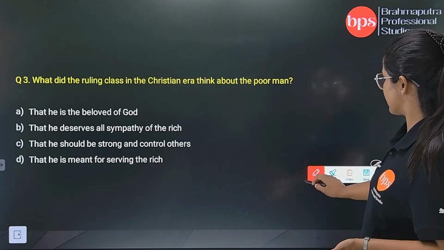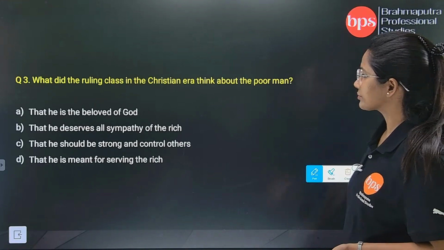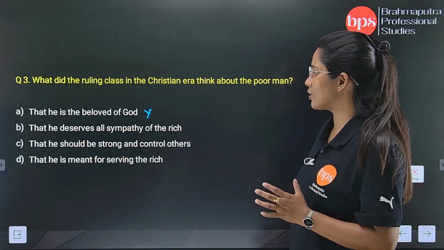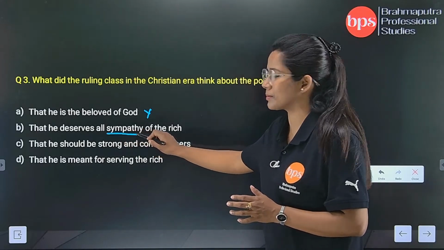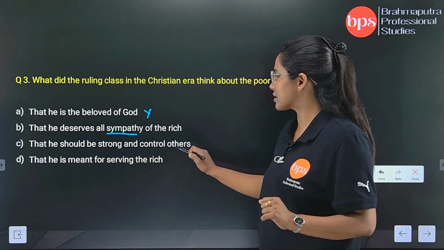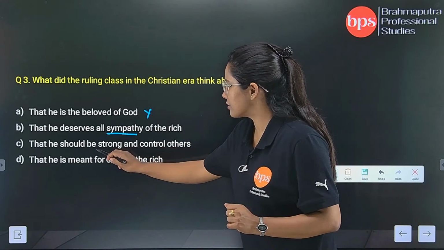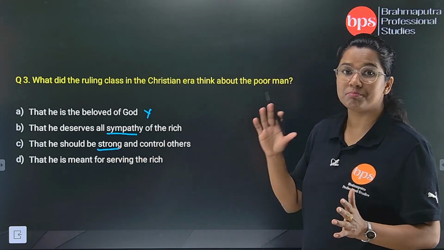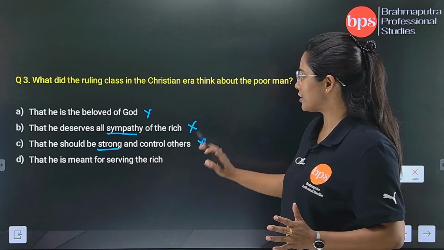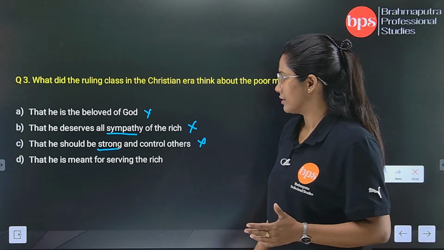It was not taken for granted. This is not. That he deserves all sympathy of the rich. Sympathy is not added in the passage. That he should be strong and control others. Strong is totally opposite, because meek is given here in the passage. So the three options are not the correct answer.